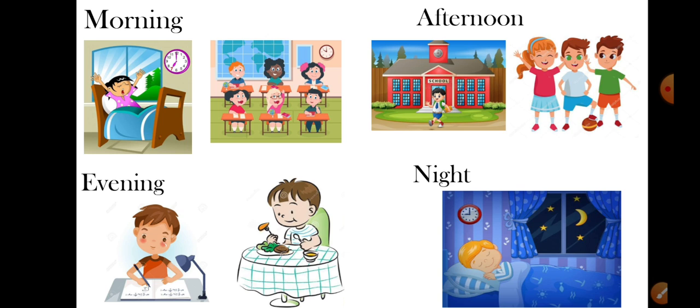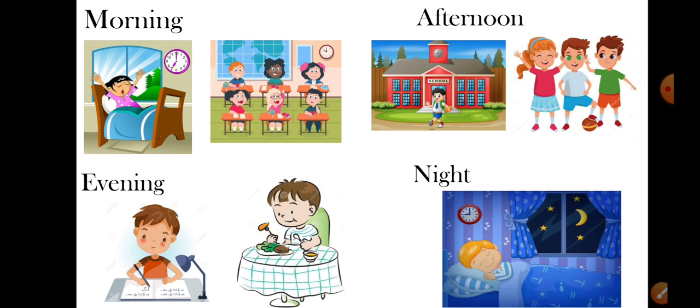Afternoon, then after coming back, obviously you all play, you eat something, and then you play. Then evening is the time when all the parents want their children to do the homework. Whatever homework has been given by the teacher, you complete your homework and have dinner in the evening or at night, whatever.